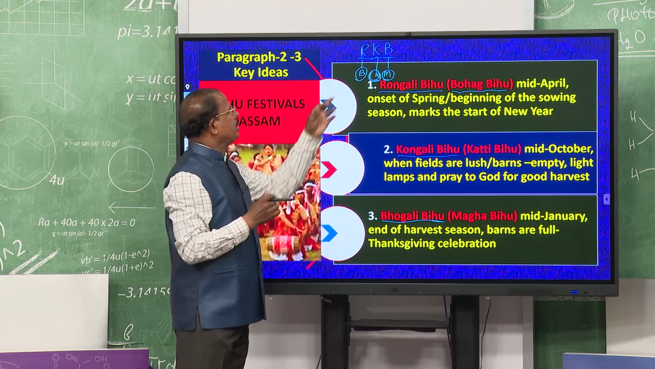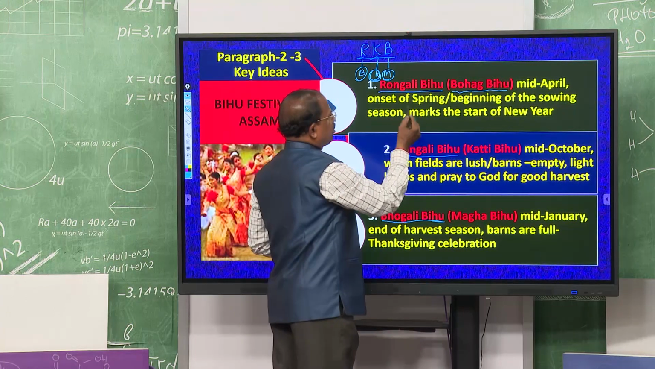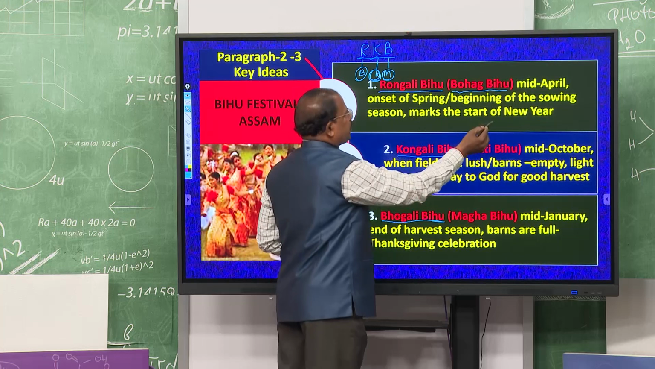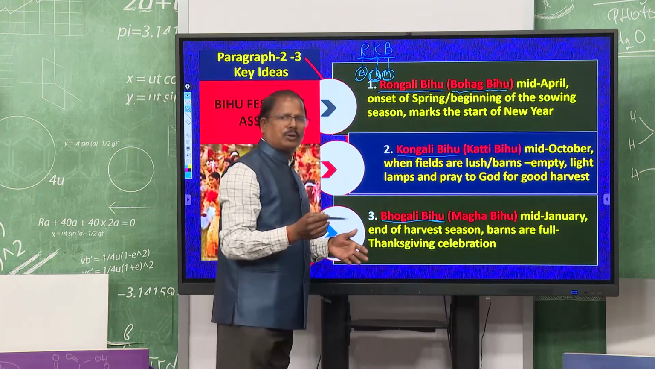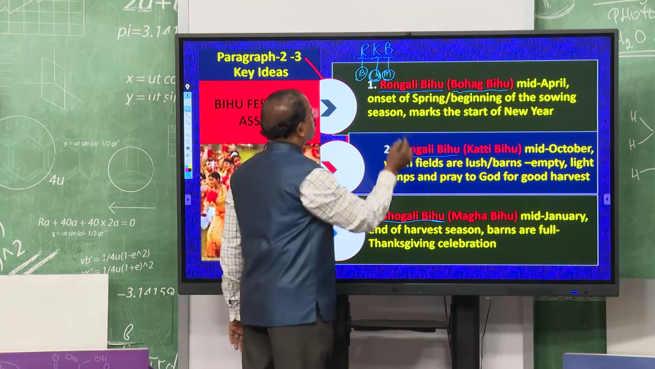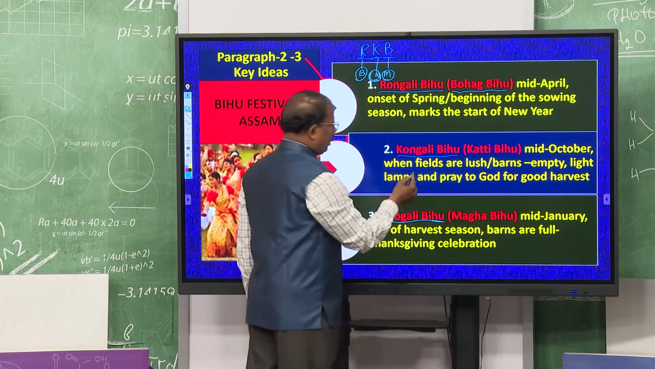Rongali Bihu, mid April, onset of spring, beginning of the sowing season, this is the beginning of the new year, right. They also observe this beginning of the new year. And Kongali, Kongali Bihu known as Kati Bihu in the month of October when the fields are